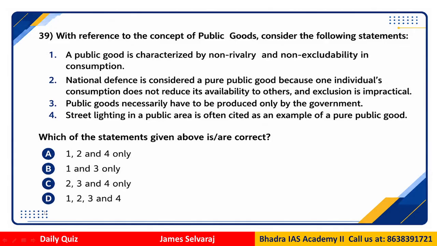Clear? Okay. Question number 39. With reference to the concept of public goods, consider the following statements. This is from the public finance economics point of view. So the public good is characterized by non-rivalry and non-excludability in consumption. It simply means what? If one person gets it, can the other person also get it? That is where the question of non-rivalry comes.